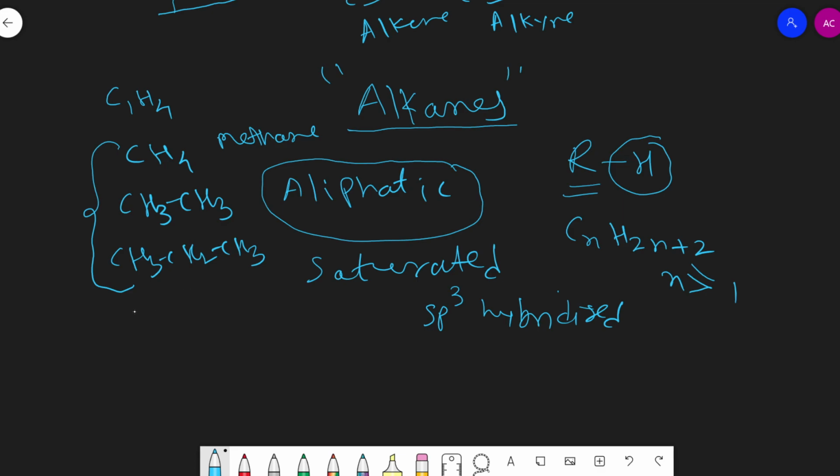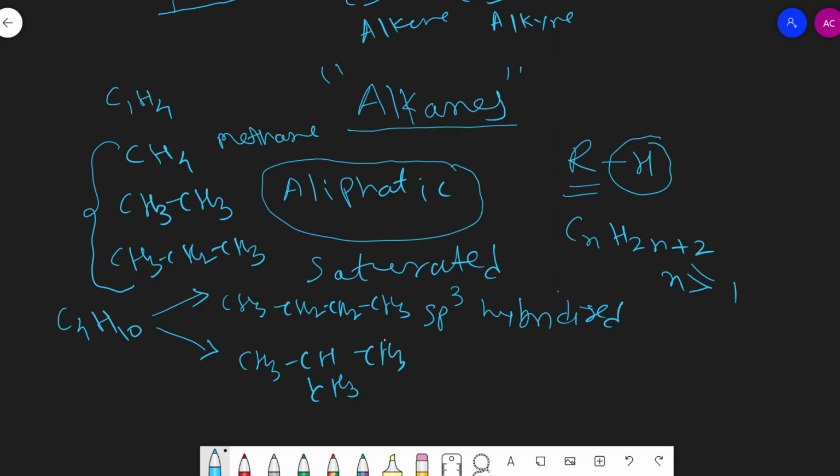Now if we take the fourth member of the alkane series, it will have the formula C4H10, but it represents two different structures. One is CH3CH2CH2CH3, and another is CH3CH(CH3)CH3.